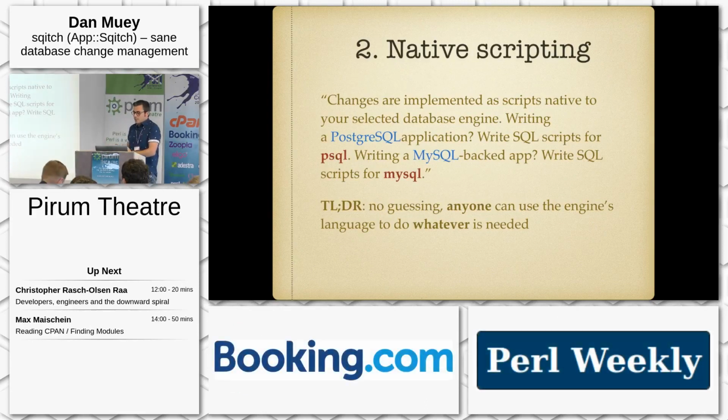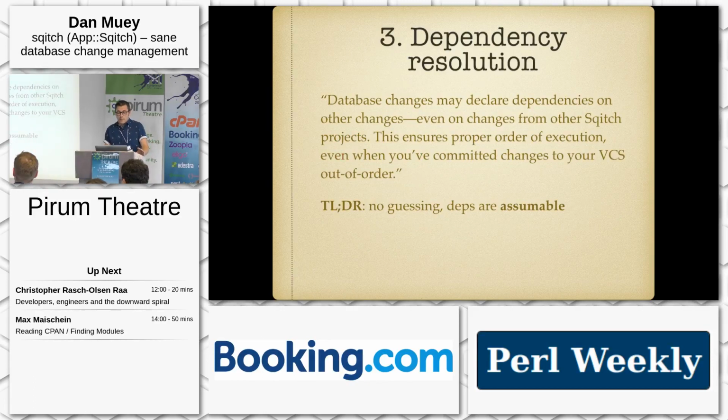The second one's native scripting. So instead of a microlanguage or code or whatever, you write the change scripts in the vernacular of the SQL you're doing. So you don't have to guess. If it's an SQLite app, you're writing SQLite flavor SQL. And that way, anybody that knows that can do whatever they need. There's no limitations.